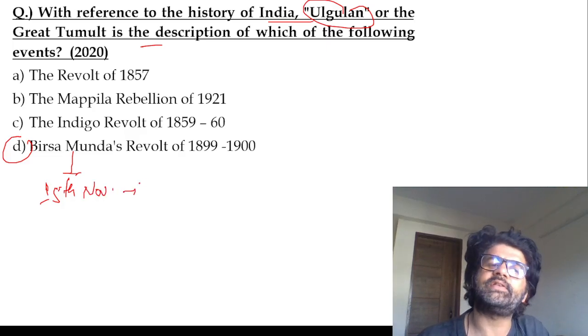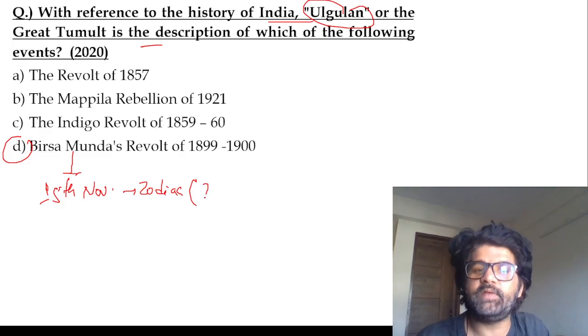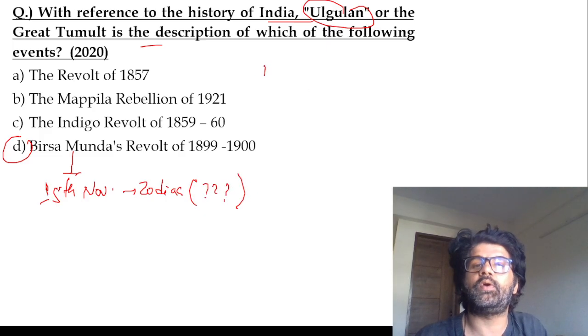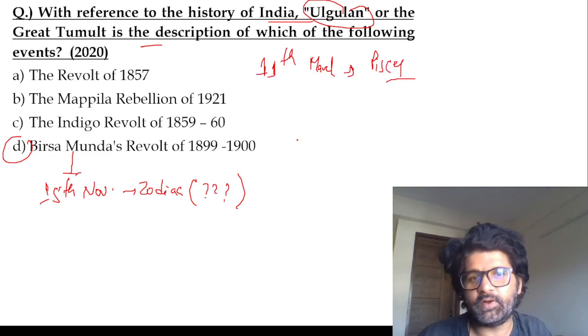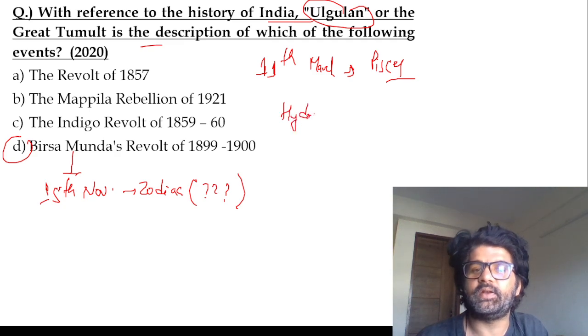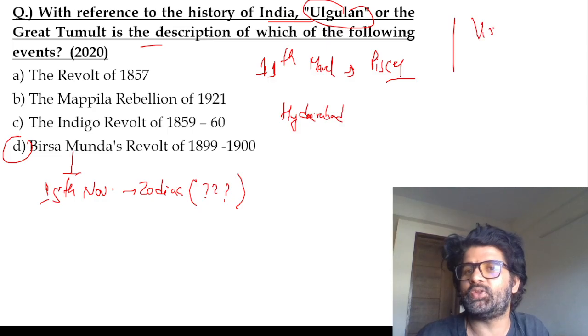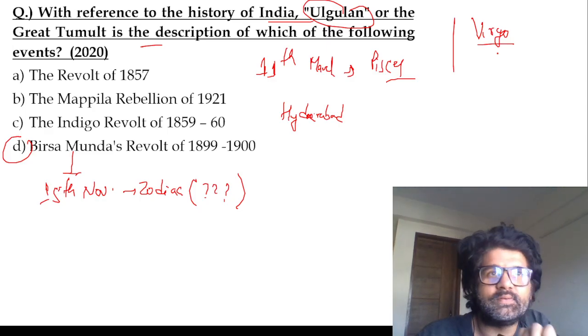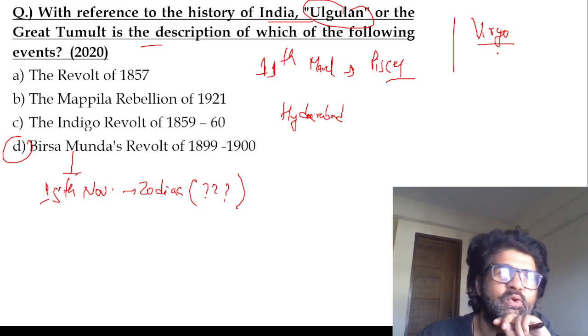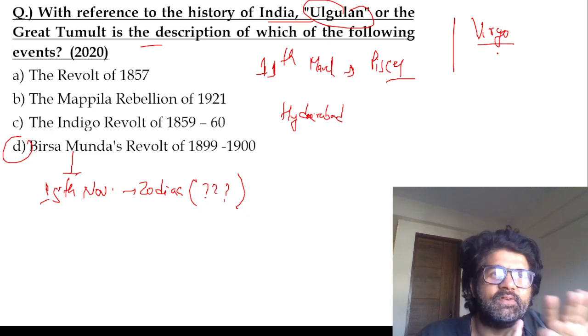What zodiac sign is he? If you know it, you can post it in the comment section. I do not believe in these zodiac signs, guys. I'm born on 11th March. I'm Pisces. Aamir Khan, Pisces. I think Shahid Kapoor is also Pisces. But when I went to Hyderabad, I met a person there. She was Virgo. I mean he or she, I don't know the gender. Virgo.